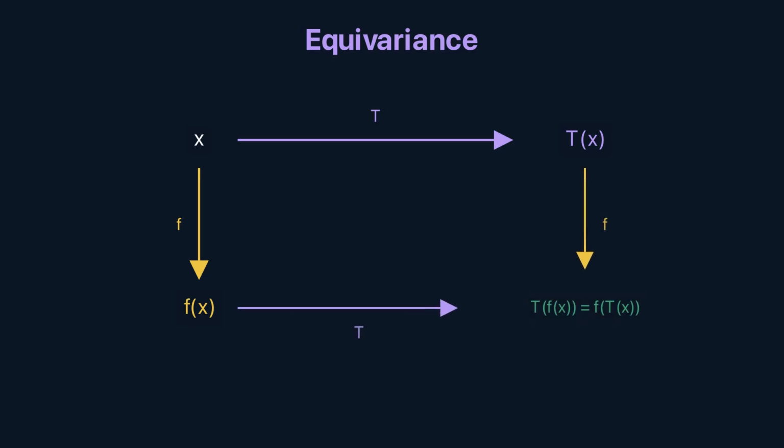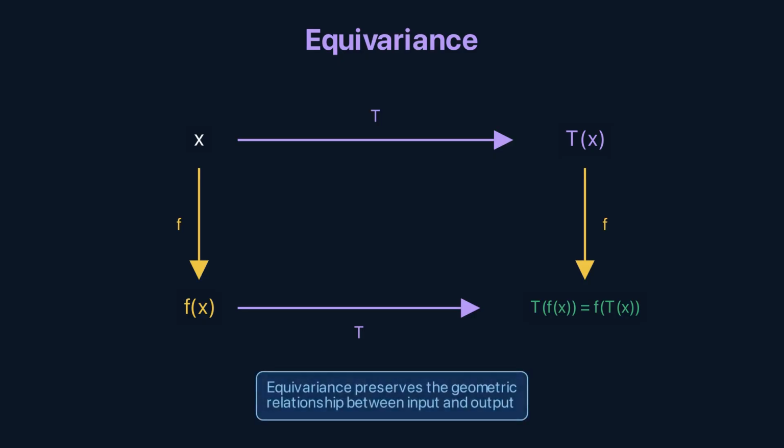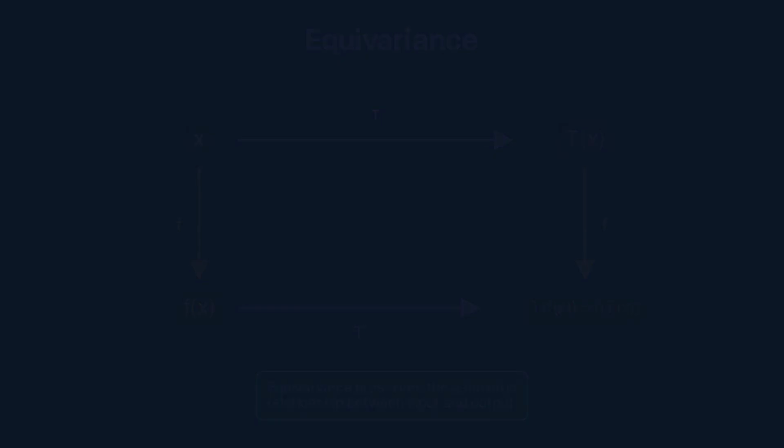Formally, f of T of x equals T of f of x. The function and the transformation commute. Equivariance preserves the geometric relationship between input and output.